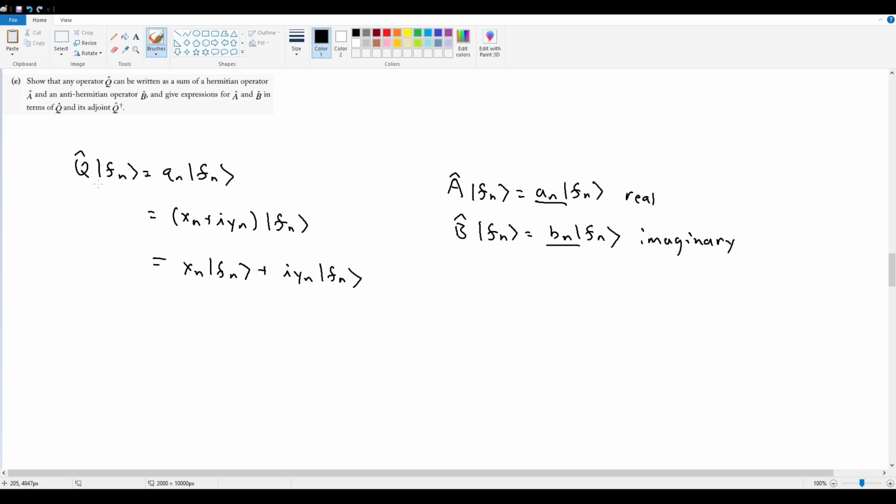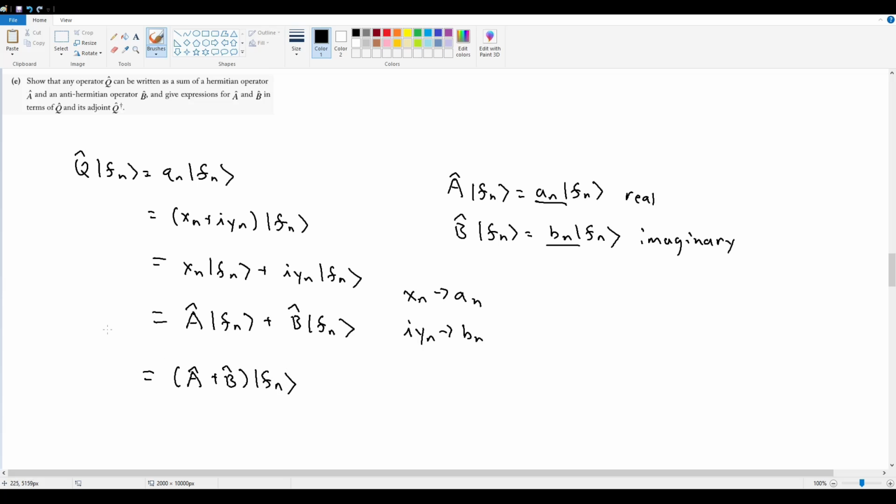I can express my Q hat as the corresponding A hat and B hat, because Xn can be related to An, and i yn can be related to Bn, because An is a purely real number and Bn is a purely imaginary number. In which case, moving this back together, A hat plus B hat acting on Fn, my relation is now Q hat is equal to A hat plus B hat.